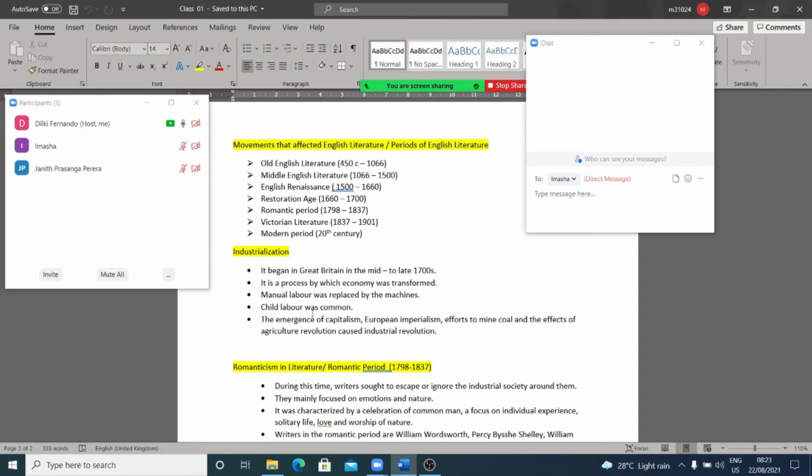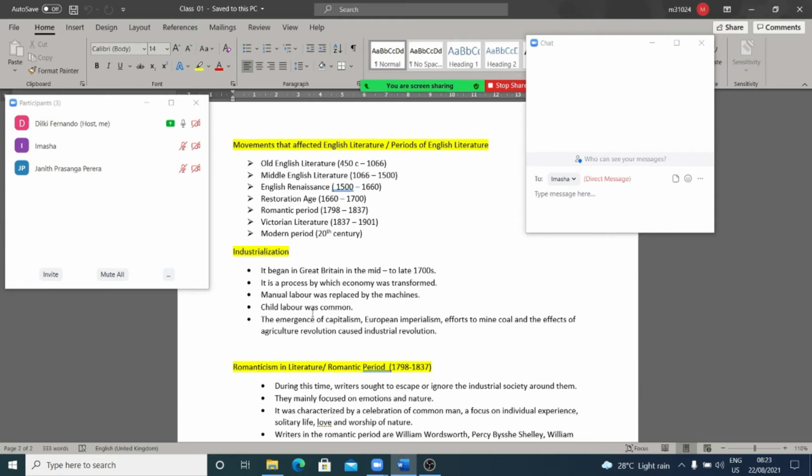So, likewise, society changed. People were so tired after working in the factories, okay, and they became addicted to alcohol. Women engaged in prostitution, so they did not follow any religion. The whole society was corrupted during this time, right?